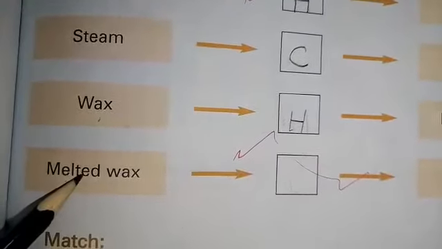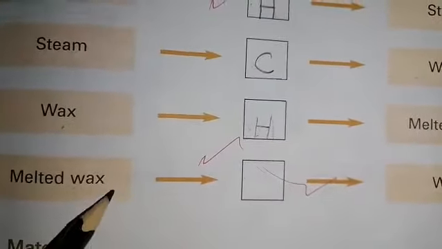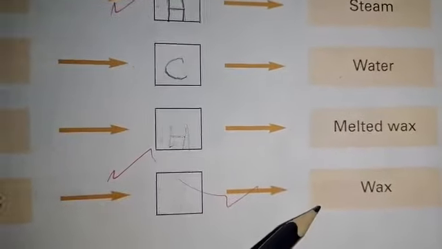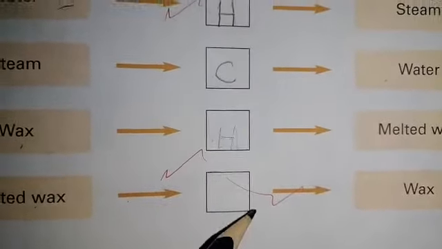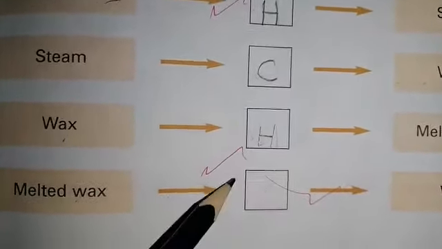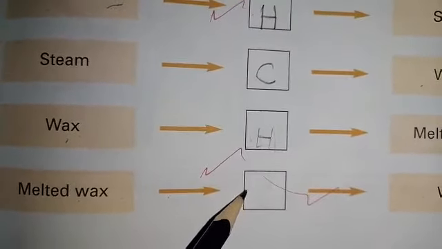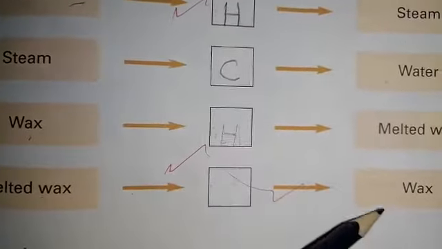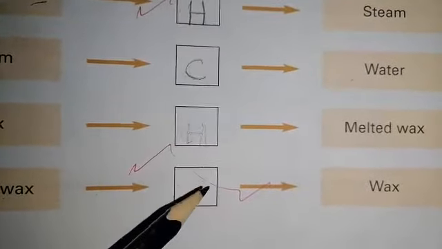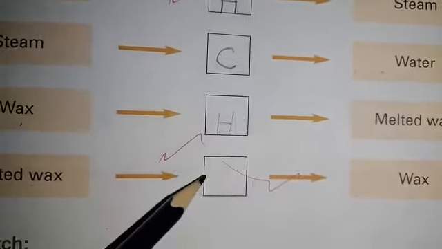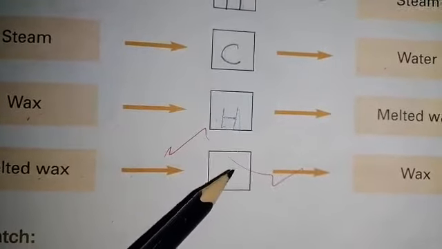Next is melted wax, blank box, wax. So melted wax converts into wax by which process? By heating process or by cooling process? So it is very simple. It is the reciprocal of the previous statement. Obviously, melted wax upon cooling becomes wax. So here we can write C, which stands for cooling.